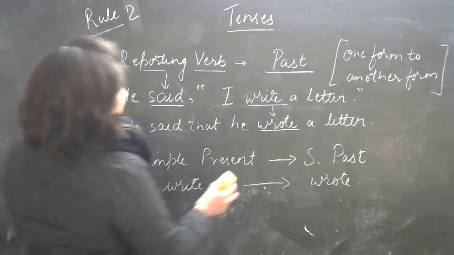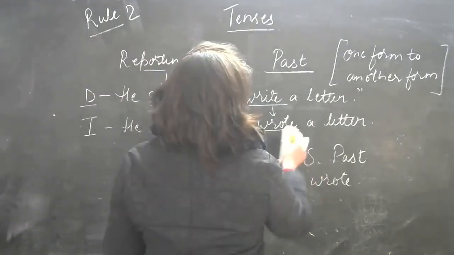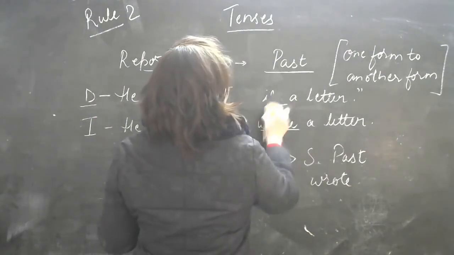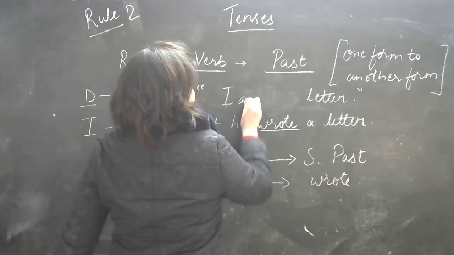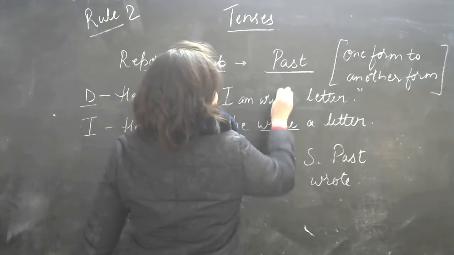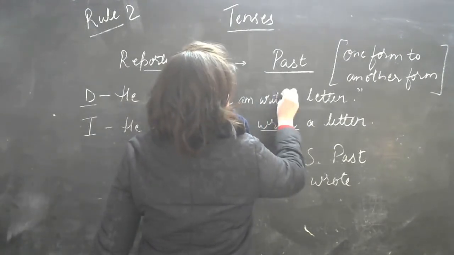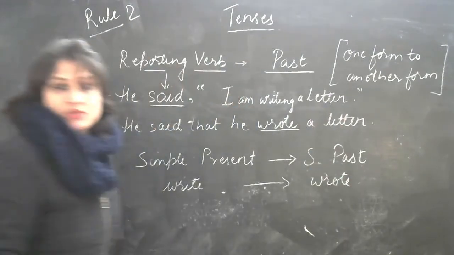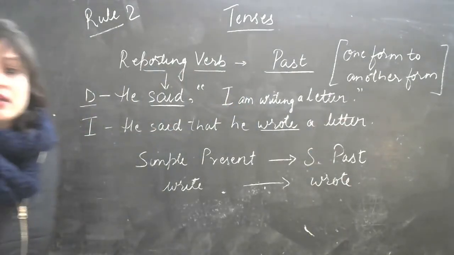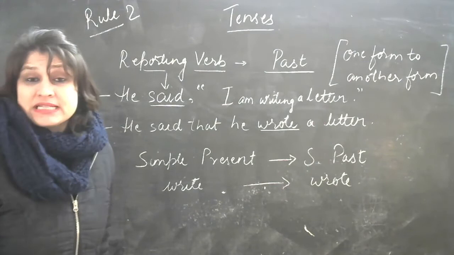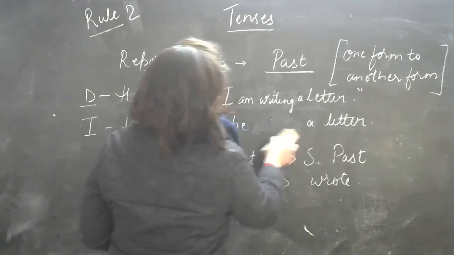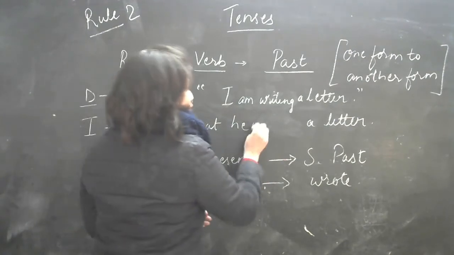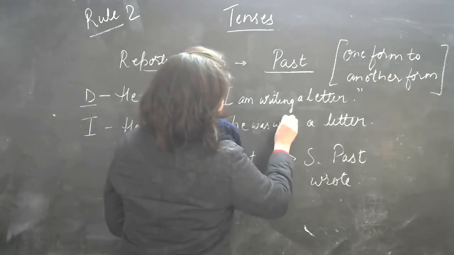He said that I have written. I'll make some changes here. I am writing a letter. So it is not simple, it is present continuous. It will change to he was writing.